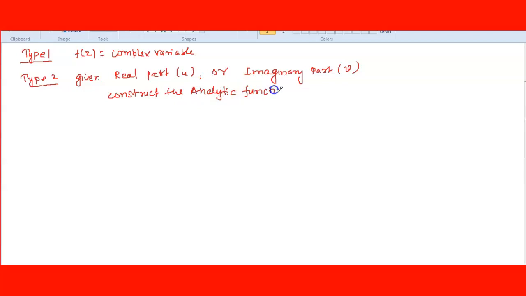Before that, f of z was given, then you had to find u and v, right? f of z in terms of u plus i into v, real part and imaginary part. Here in the second type, u or v, anyone they will give. If u is given, then you find v, and if v is given, then you have to find u. Then only you can find the analytic function, right? So this type of question can come. First we'll do type 2 best. Type 1 was already finished in the last class. So now consider a question is given.